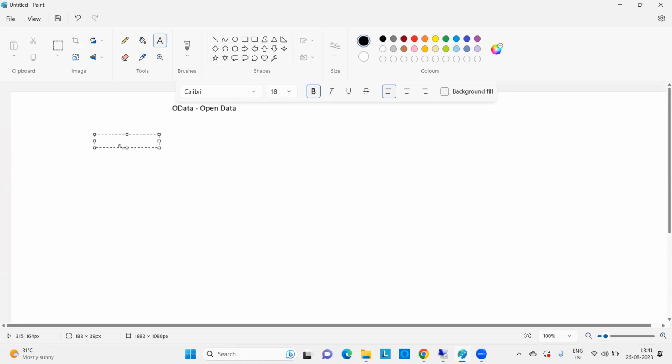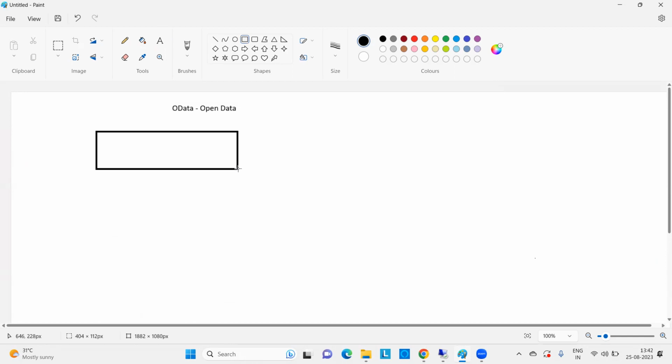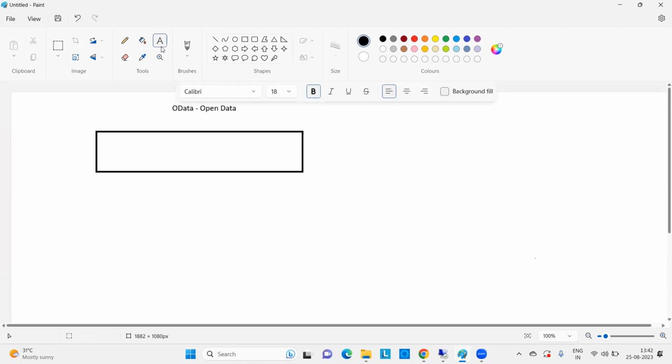This will be the presentation server. Coming to the next one, the application server.